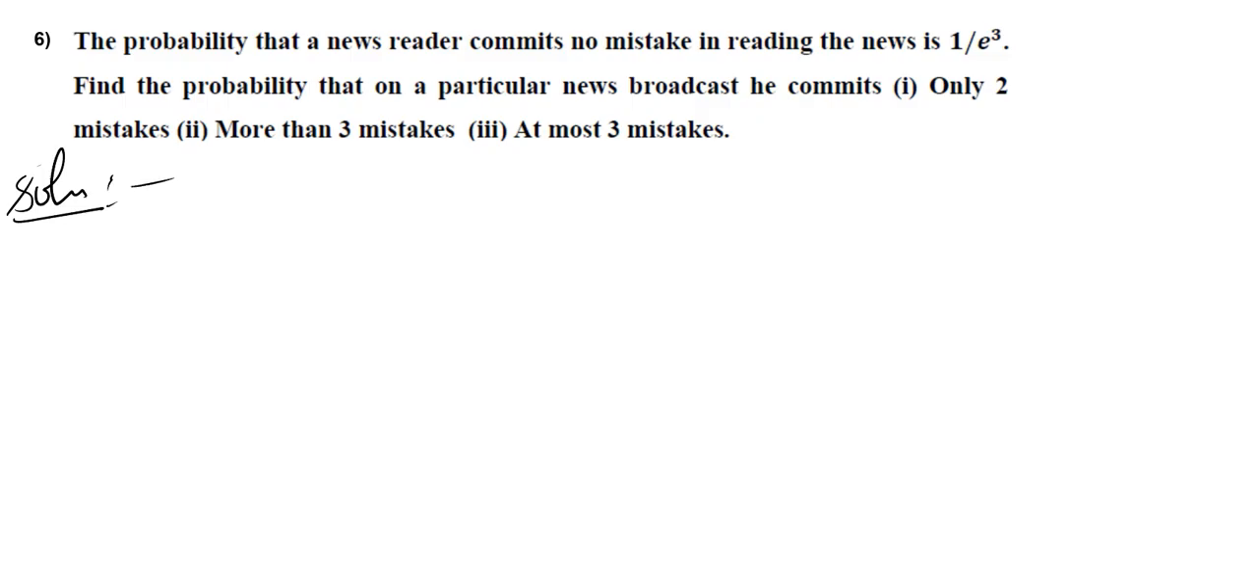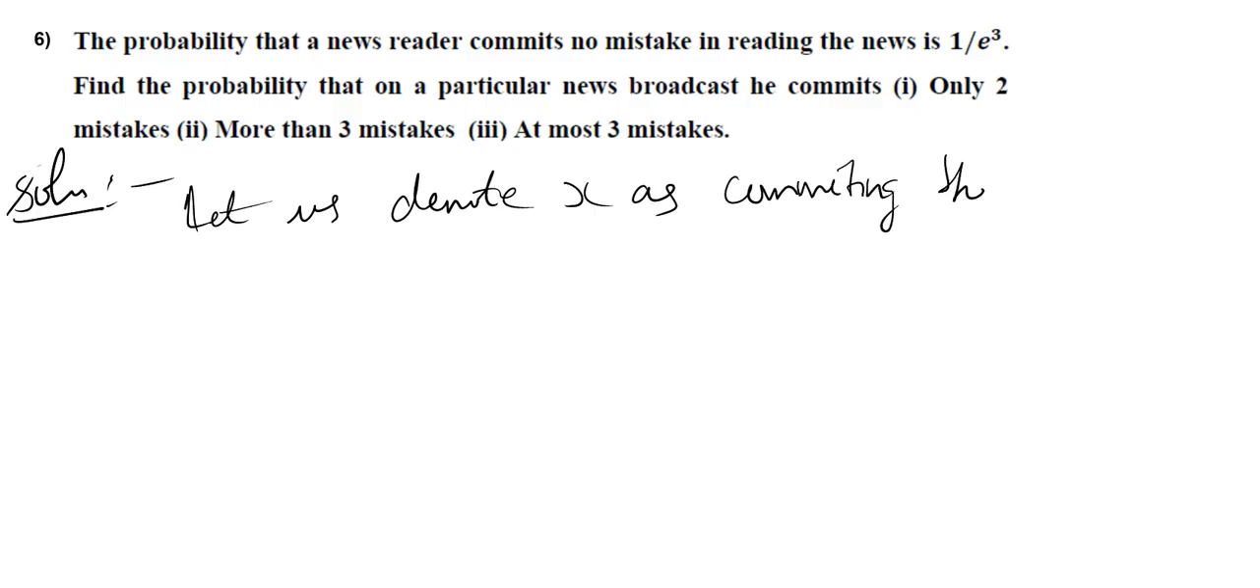The probability that a newsreader commits no mistake in reading the news is 1 by e cube. Find the probability that on a particular news broadcast, he commits only 2 mistakes, more than 3 mistakes, at most 3 mistakes. First, let us denote x as committing mistake.